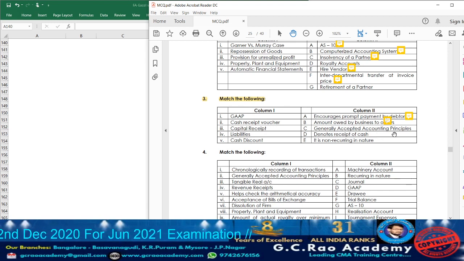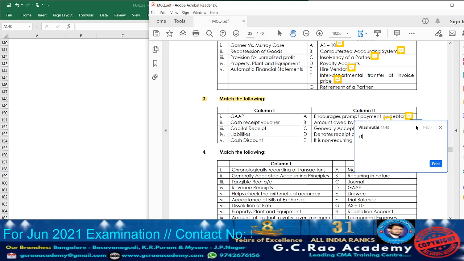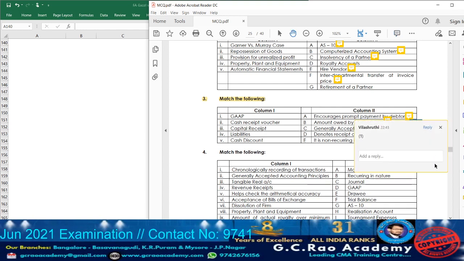Next, generally accepted accounting principle is a full form of GAAP. So against that, write down point number 1.